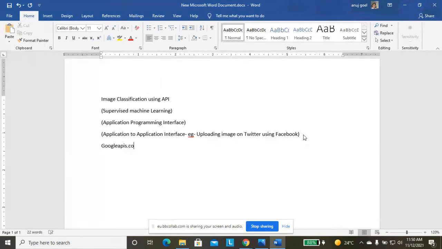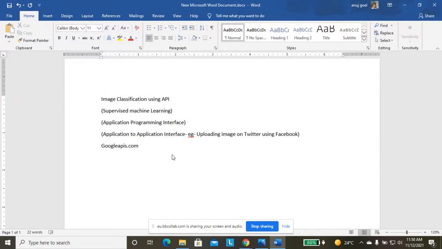Google APIs.com is a platform where we have different APIs, different types of images and other things which we can directly import to our notebook in Google Colab. So I am using that platform.